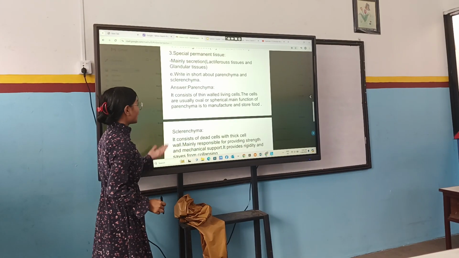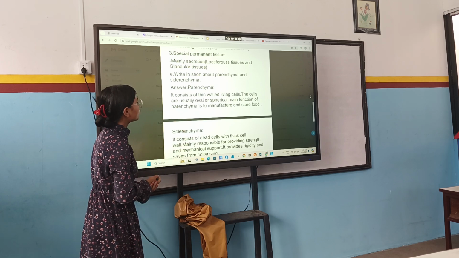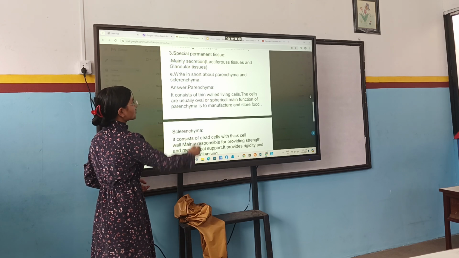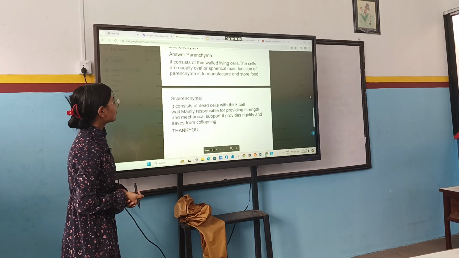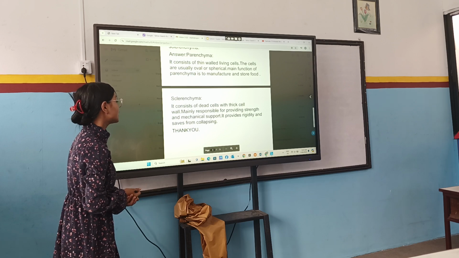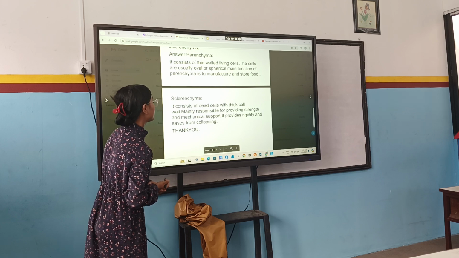And next is, write in short about parenchyma and sclerenchyma. Parenchyma consists of thin wall living cells. The cells are usually oval or spherical. The main function of parenchyma is to manufacture and store food. Sclerenchyma consists of dead cells with thick cell wall, mainly responsible for providing strength and mechanical support. It provides rigidity and saves from collapsing.